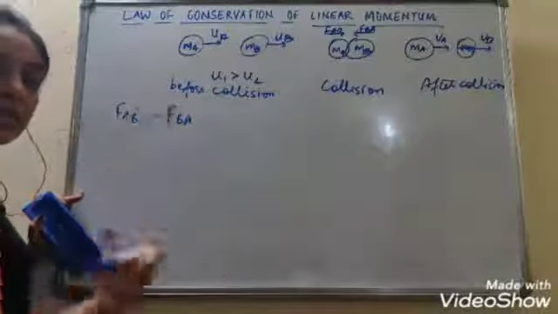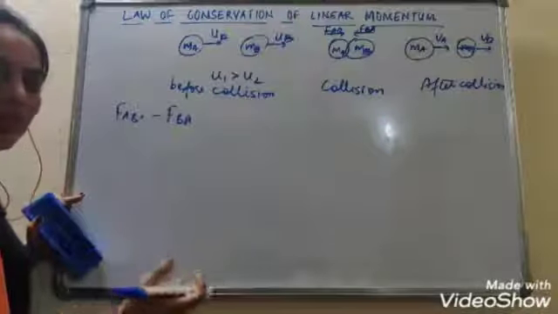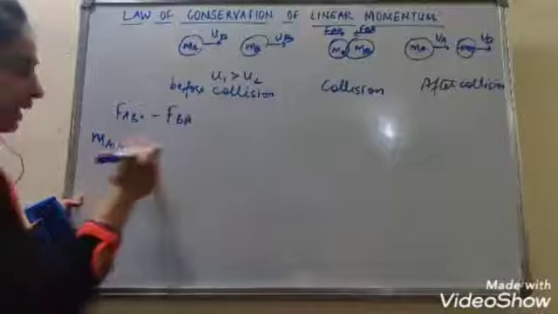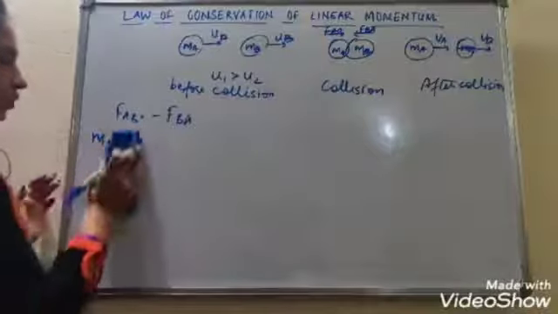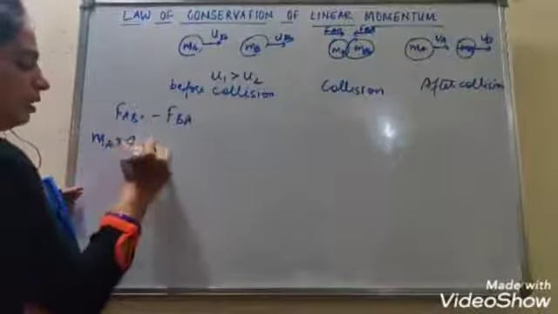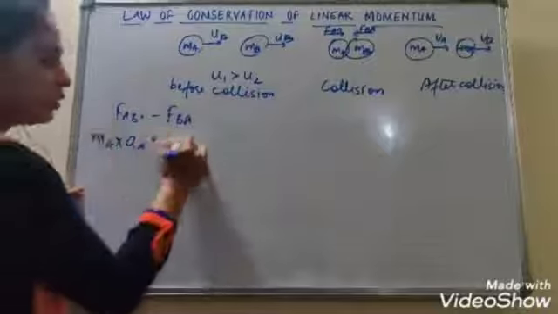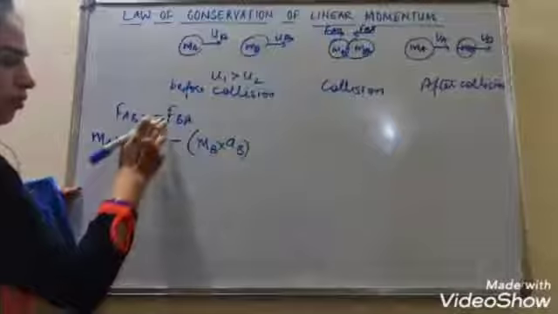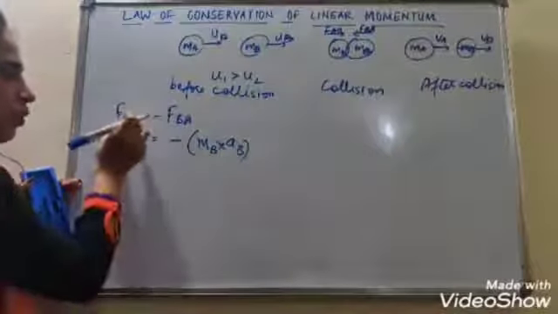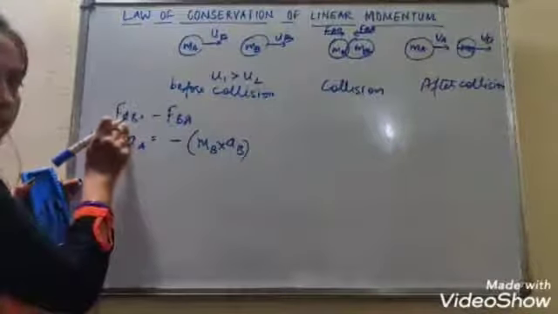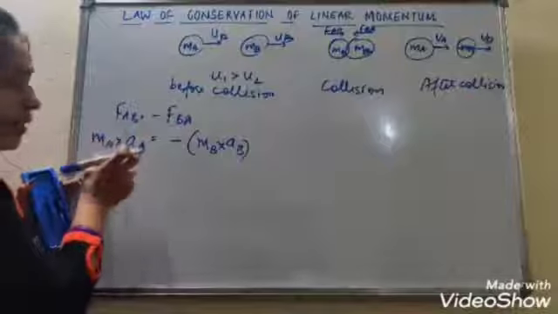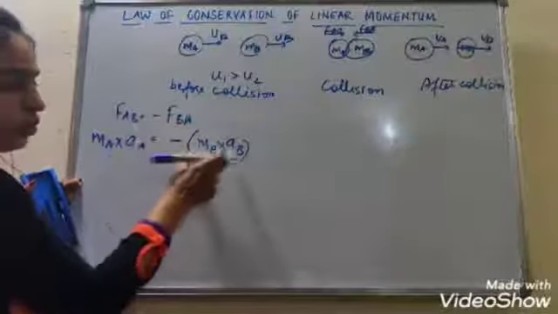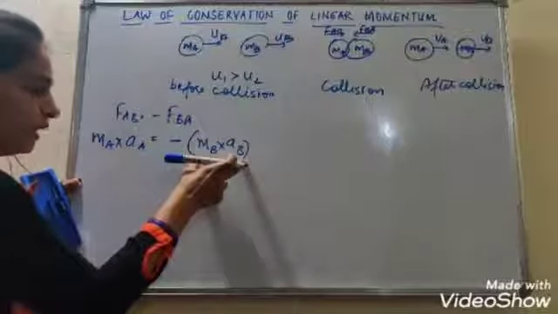Force is exerted on body A, so that will change the momentum of body A. So mass of A into acceleration of A is equal to minus of mass of B into acceleration of B. Force is mass into acceleration. Why A here? Because force is exerted on A. So this will change the momentum of A. This is force on B. So this will change the momentum of body B.